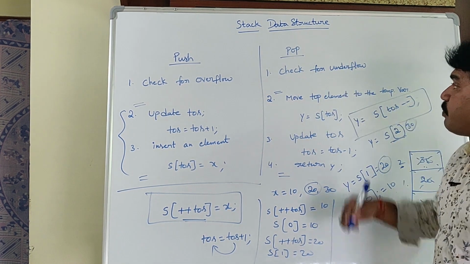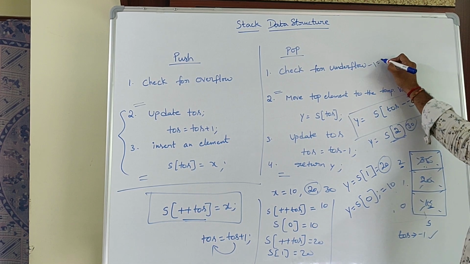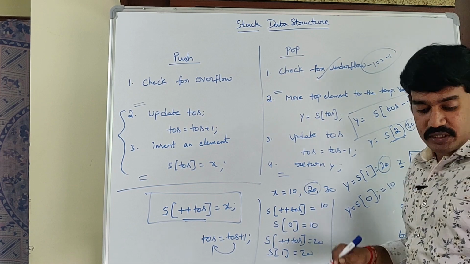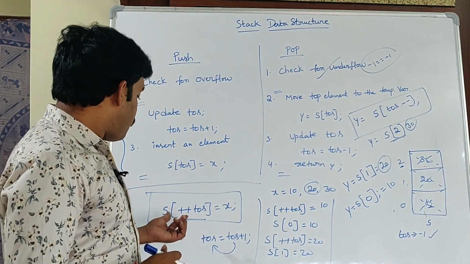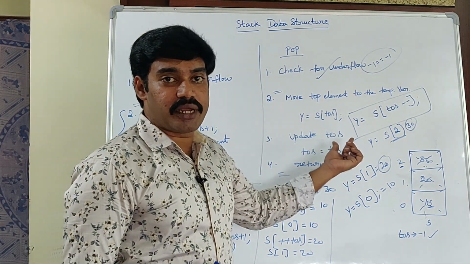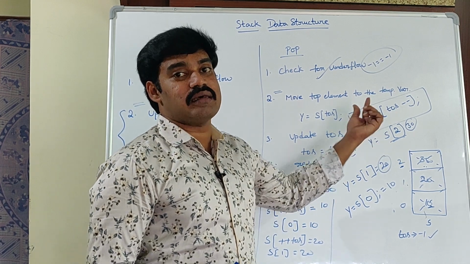If again I am calling the pop function, what is my TOS value? Minus 1. So minus 1 double equal to minus 1. That indicates stack is underflow. That means stack is empty. So what is the shortcut for push operation? s of ++tos is equal to x. What is the shortcut for pop operation? y equal to s of tos--.